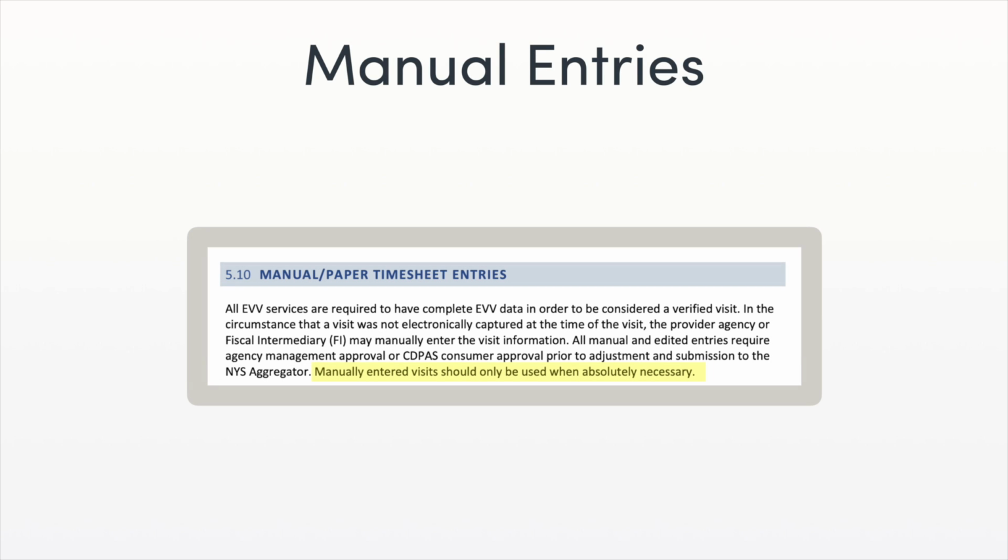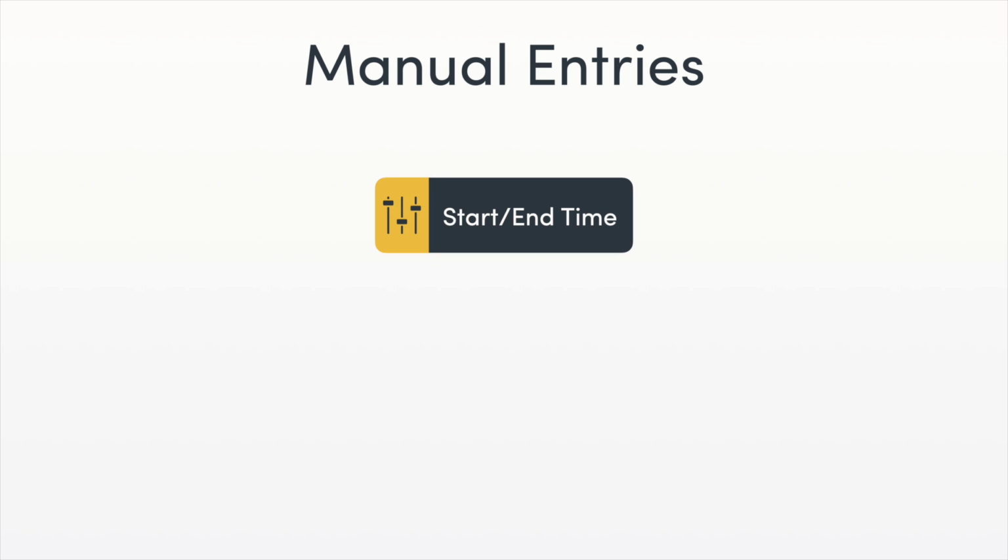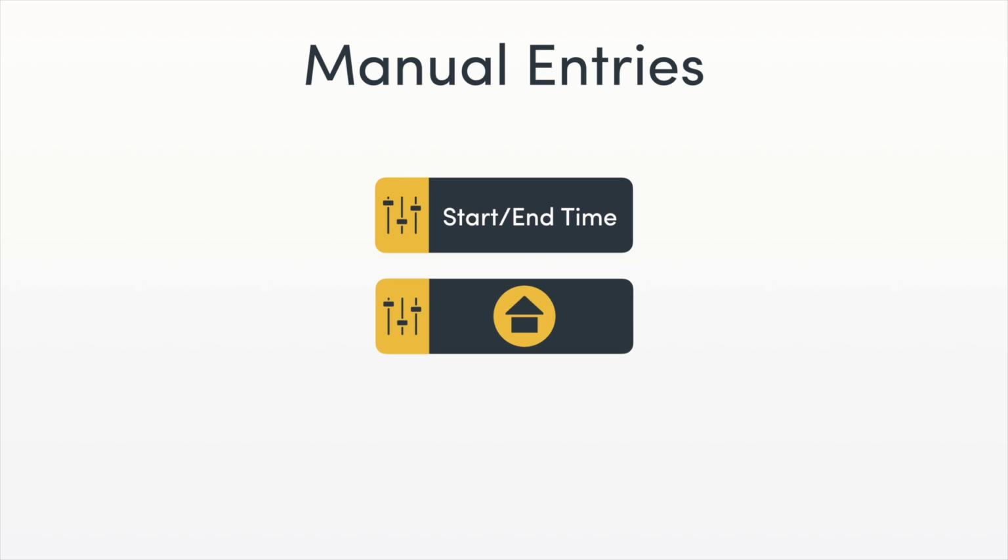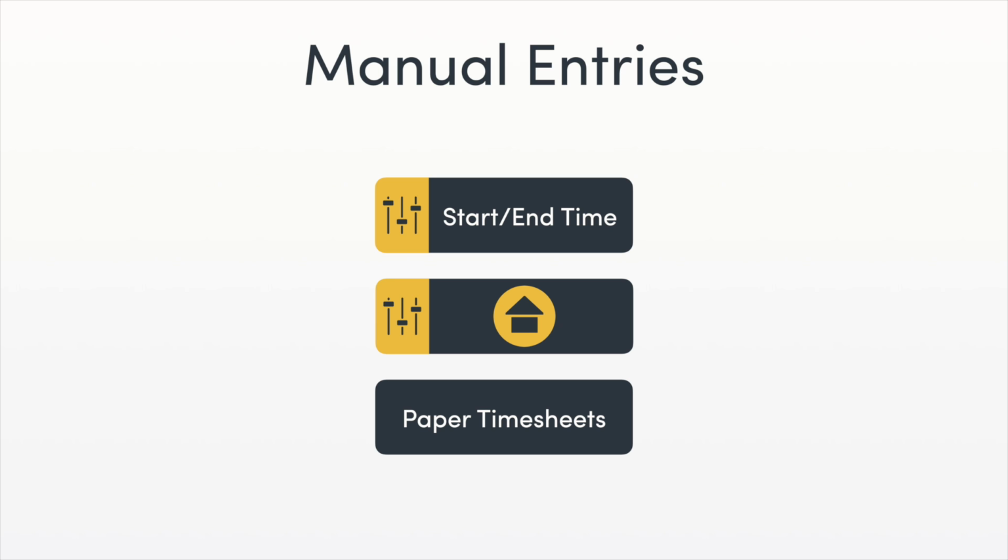As noted in the EVV program guidelines and requirements, manually entered visits should only be used when absolutely necessary. A manually entered visit includes modifications to start and end times, overrides to the location when outside the geofence, and paper timesheets. ISS will monitor the rate of these manual entries, and if it deems the rate too high, will take necessary action to amend or remediate the situation.